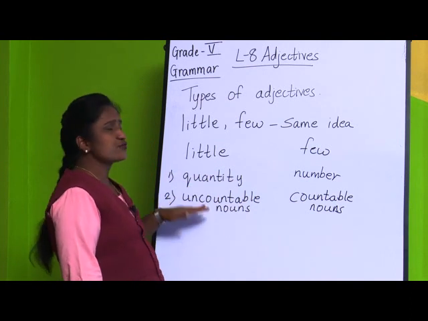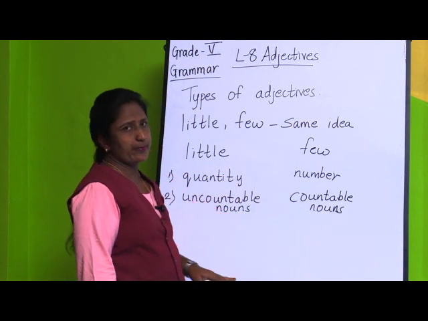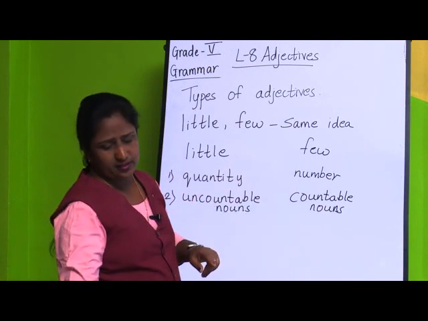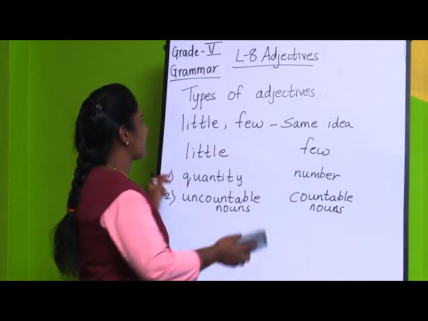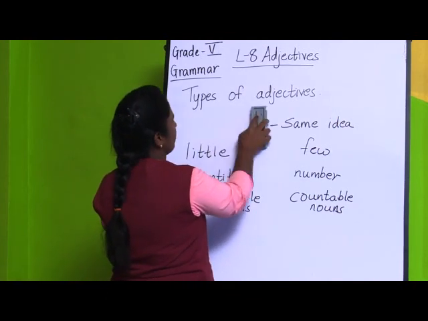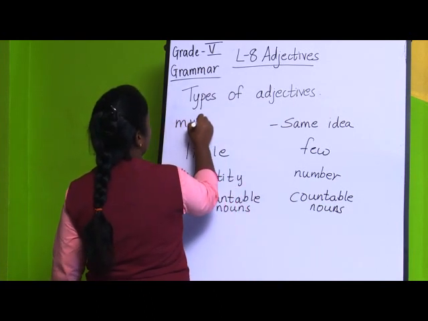Then little we use for uncountable nouns and few we use for countable nouns. The same thing we are going to see about much and many. Here also much and many express the same idea.